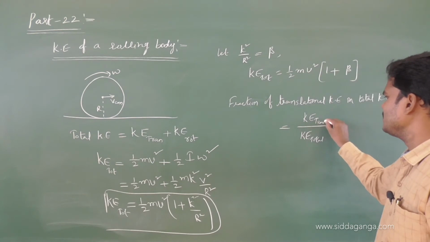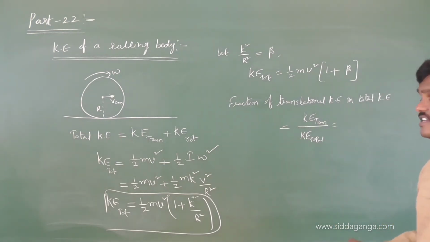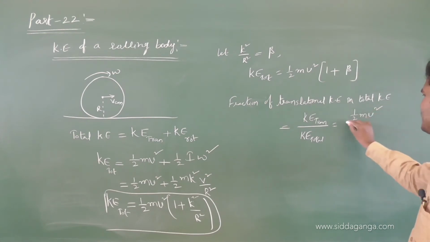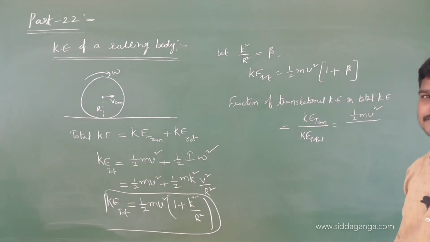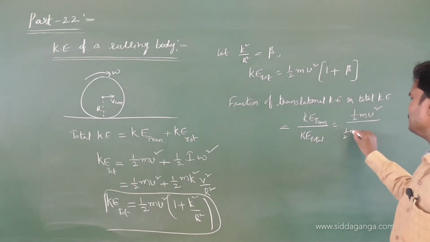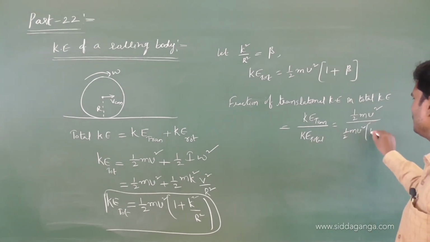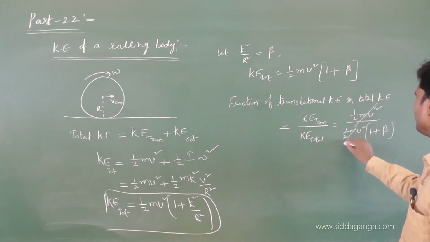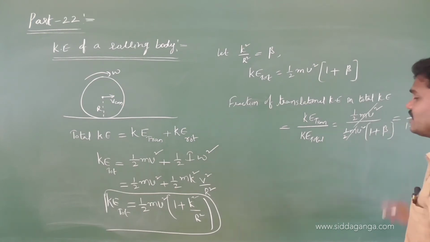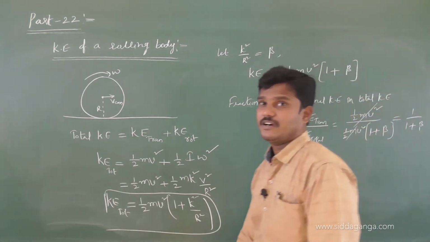What is the translational kinetic energy? Half m v square. Directly we can write from here. What is the total? Half m v square into 1 plus beta. So half m v square cancelled, and we get 1 by 1 plus beta.